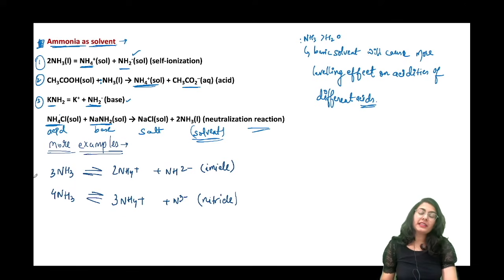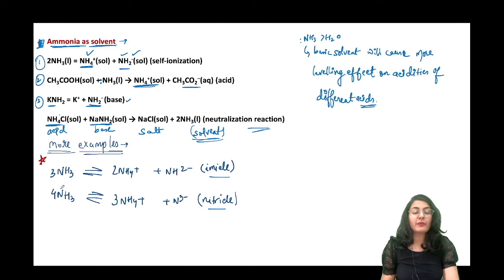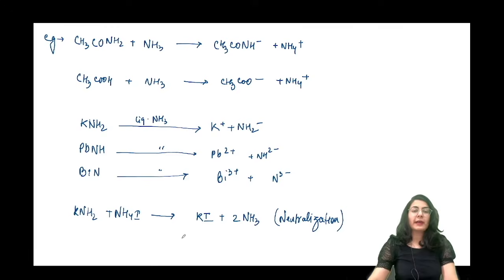और एग्जाम्पल देखते हैं गाइस, अमोनिया इज नॉट ओनली लिमिटेड टू अमोनियम आयन एंड अमाइड, it can go forward to imide as well as nitride also. Very very important this one, that is ammonia can further break down to give you imide NH2 minus and nitride N3 minus.